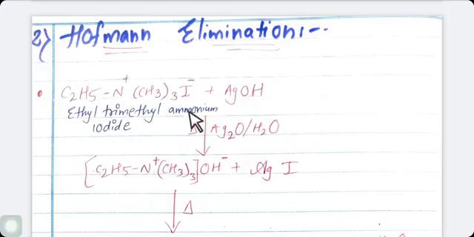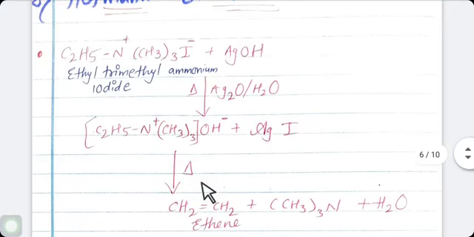What is the reaction actually? See, the simple reaction procedure is: iodine is replaced by hydroxyl group, and this iodine reacts with silver to form silver iodide. This intermediate is again heated. From this intermediate, (CH3)3N, which means trimethylamine, is removed.